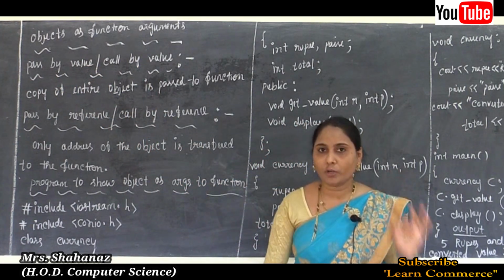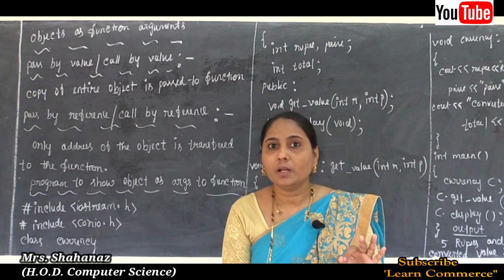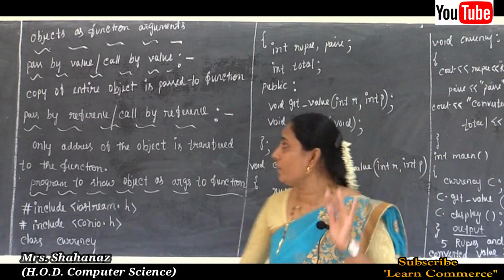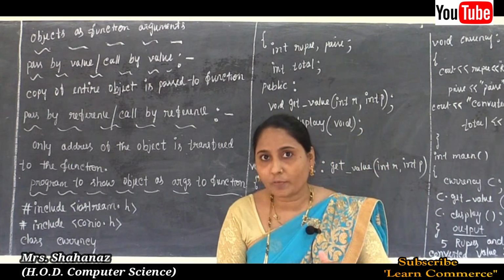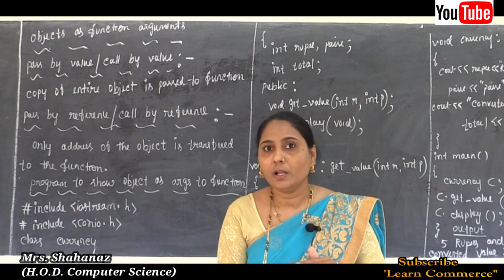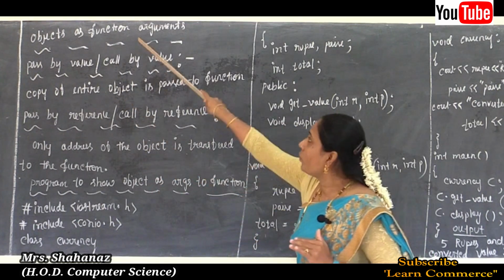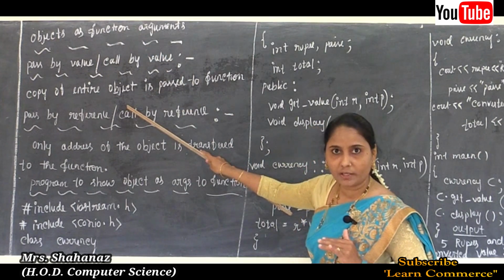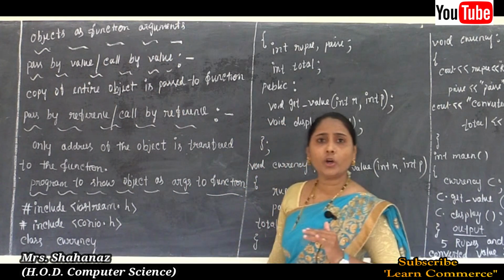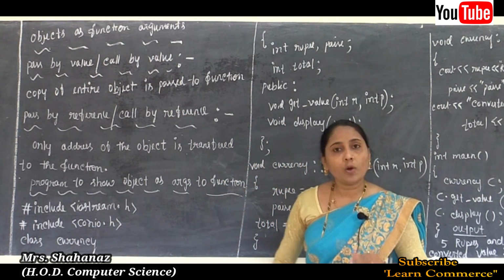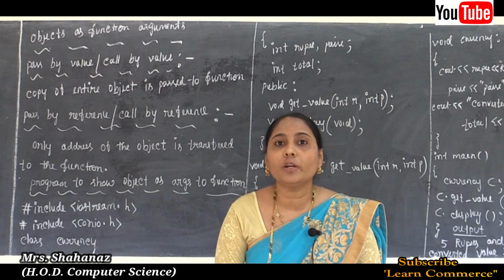That means when the calling function calls the function, the copy of the actual parameter value, the copy of the entire object, is passed to the second function, the called function. So the method of passing objects or arguments from the calling function to the called function is known as pass by value or call by value. Now, where are our arguments? They are with the called function.